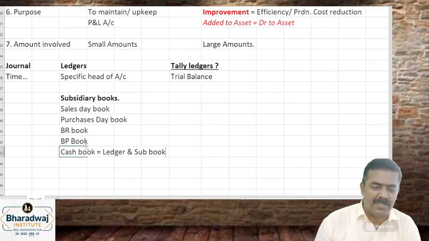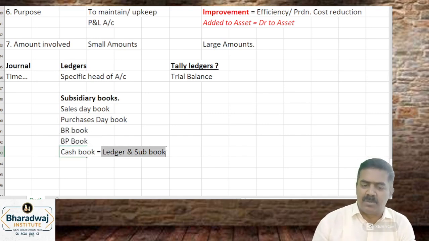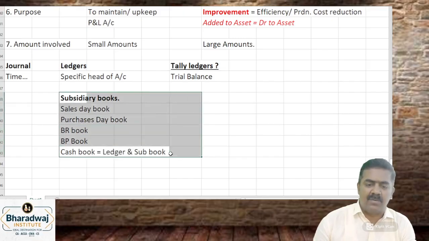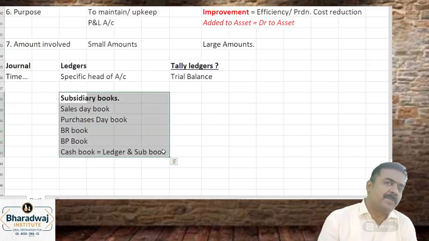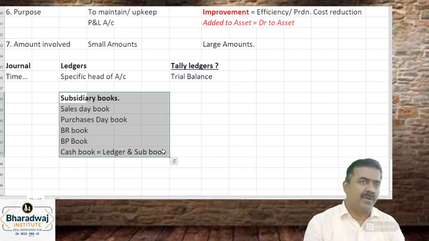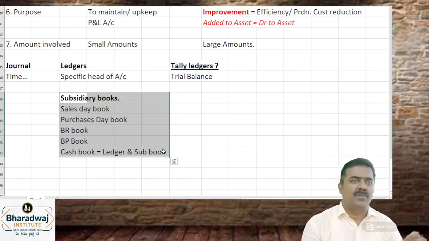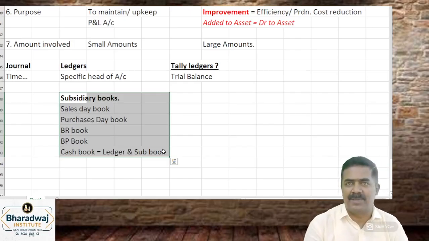No. We prepare which account? Cash book, which may be with cash column, bank column and the மாதிரி. That is a ledger as well as which book? Subsidiary book. Why should you use subsidiary book? It will save your time. It will save accounting time. Instead of passing 500, 600 entries, you can pass one entry and close for 1 month.